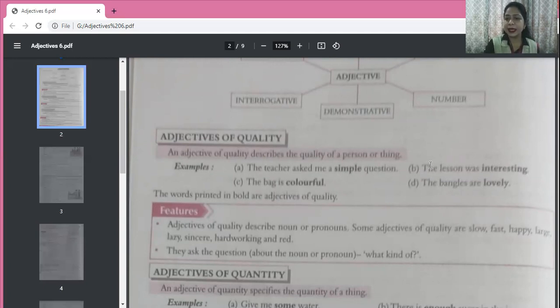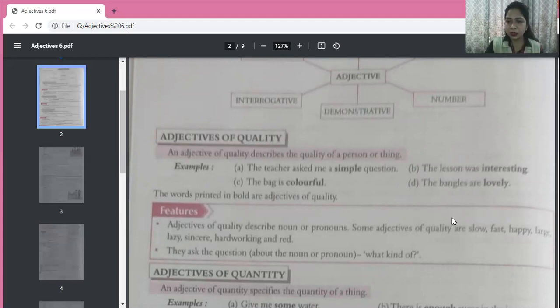Second sentence. The lesson was interesting. Okay. What kind of lesson was it? Interesting. So interesting is adjective of quality. Okay. The bag is colorful. What kind of bag is it? Colorful. So colorful is adjective of quality. The bangles are lovely. What kind of bangles are they? Lovely. So lovely is the adjective of quality. Okay.